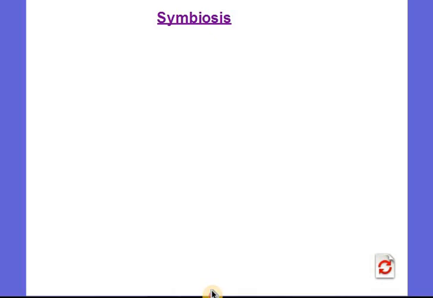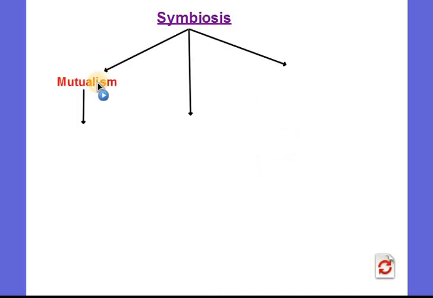Today we're going to start with a new lesson about the interdependence between living things. But before, we're going to recall what we took in the previous lesson about symbiosis. We said that symbiosis has three types. The first type is mutualism, the second type is parasitism, and the third type is commensalism.